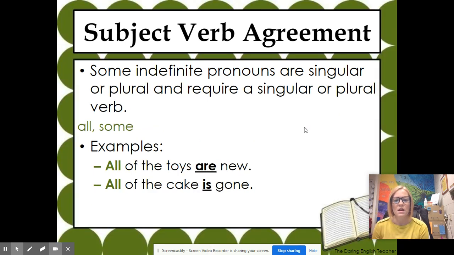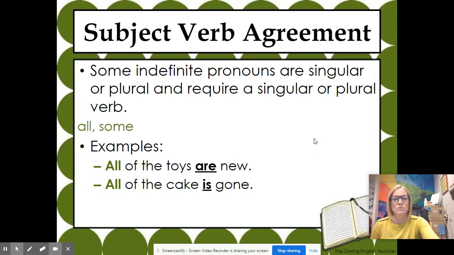Okay. Sometimes indefinite pronouns are going to be plural. For example, all and some. We're talking about more than one thing. All of the toys are new. All of the cake is gone. So it all depends on how it's being used to show you which form of the verb you need.